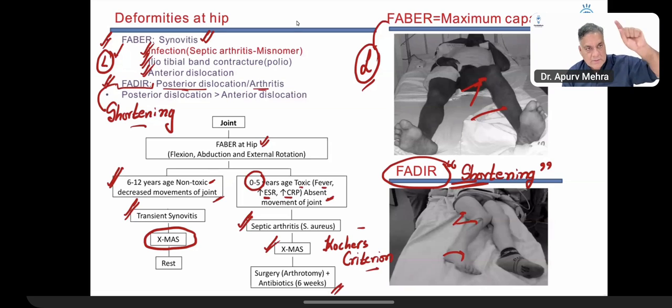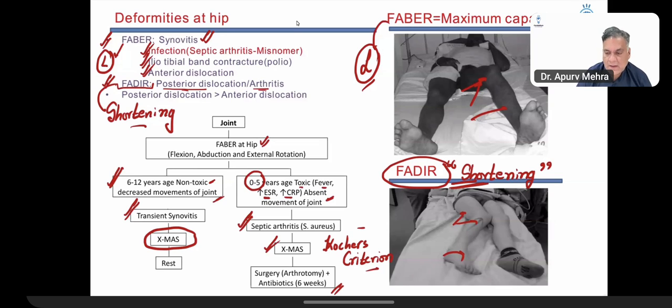Somebody asked me a question, sir, how to differentiate, right? If there's a child with a limb which gets okay, that is transient synovitis. Temporary proliferation of synovium and can disappear. Self-resolving condition. Just give rest, it's going to be okay. X-MAS means X-ray, MRI, aspiration. So this is something you should remember.